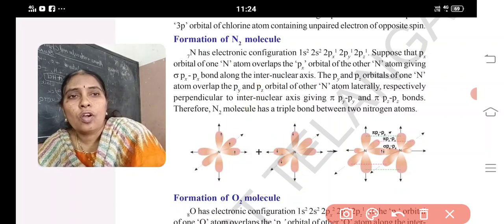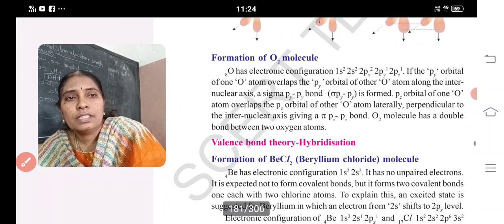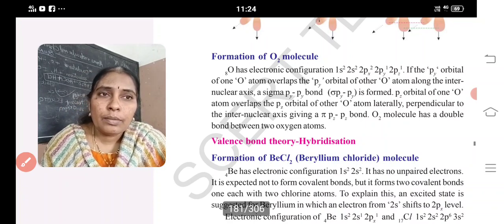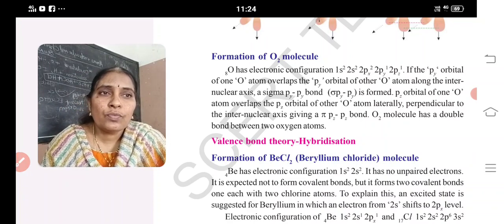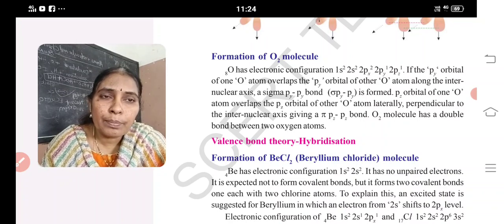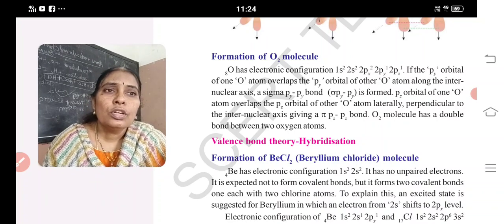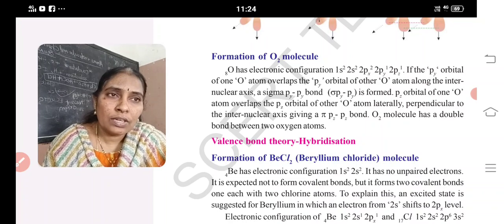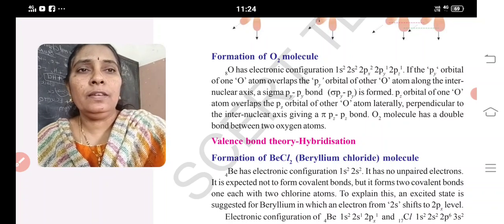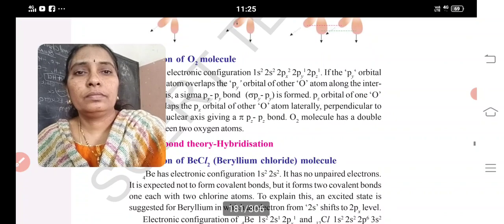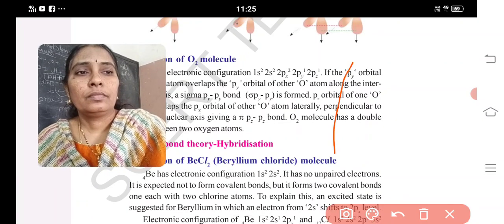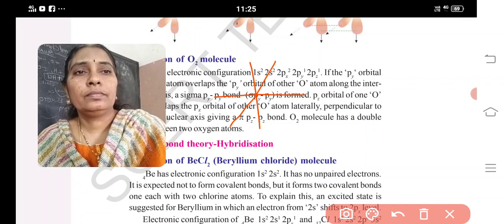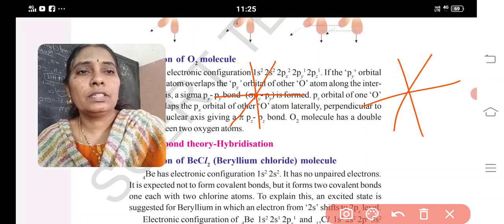And in the case of oxygen, the atomic number is 8. Its configuration is 1s2, 2s2, 2px2, 2py1, 2pz1. How many unpaired electrons are there? Two, that is 2py1 and 2pz1. So that is one sigma bond and one pi bond. Here, see, it is an oxygen and another oxygen.